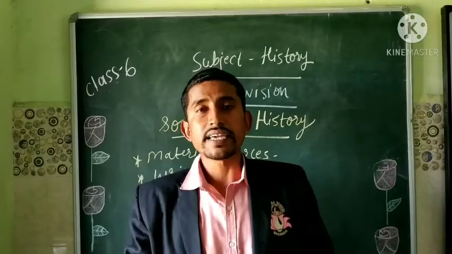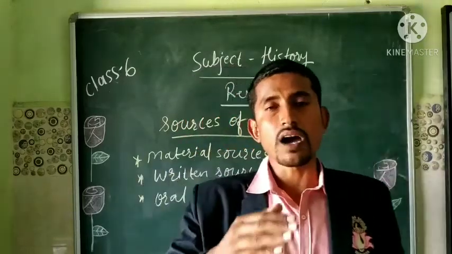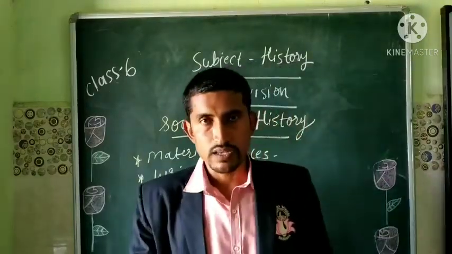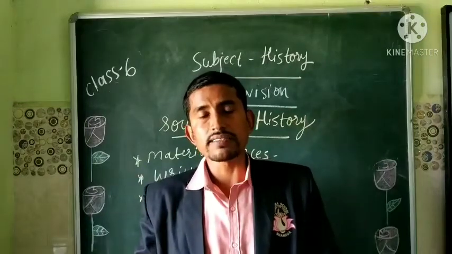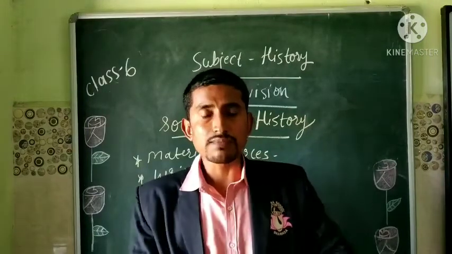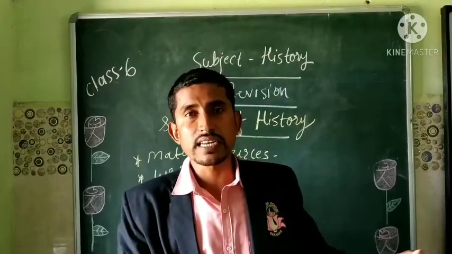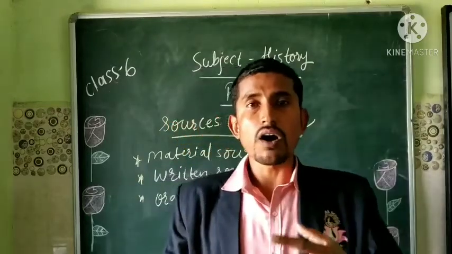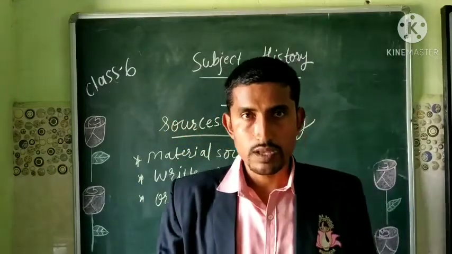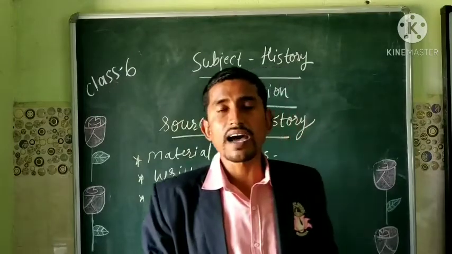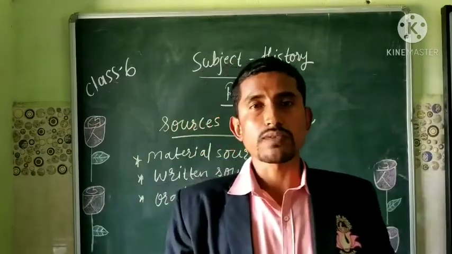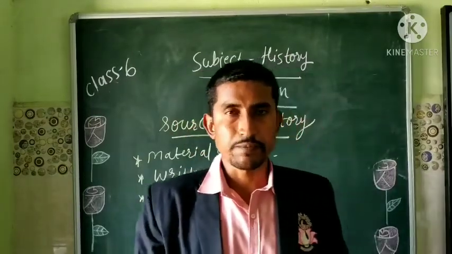That's why they form a part of oral sources. They pass from one generation to another by word of mouth. So that's why these are known as oral sources of history.